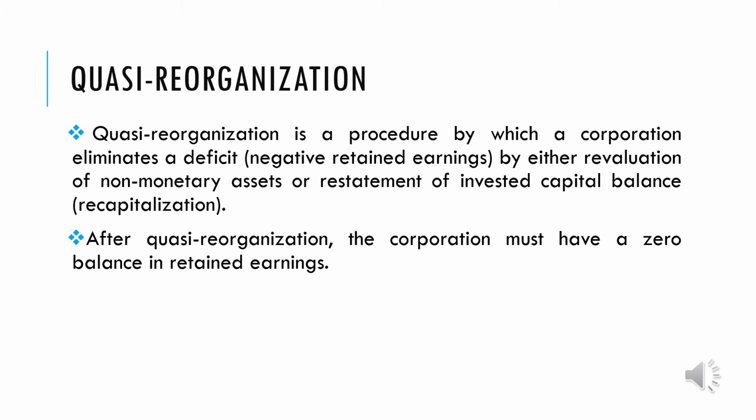primarily is actually to zero out the balance of the negative retained earnings. Okay? So we don't want to see it. It's better to see a zero here rather than a negative amount of retained earnings. So how do we do that? Let's look at the various processes, either revaluation of non-monetary assets or even recapitalization, on the next slides.